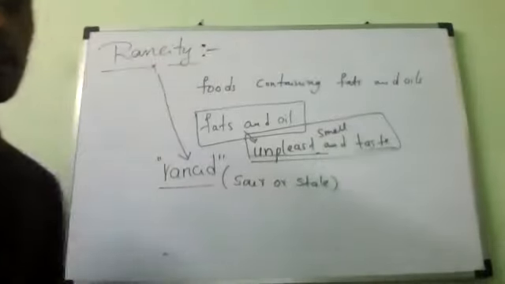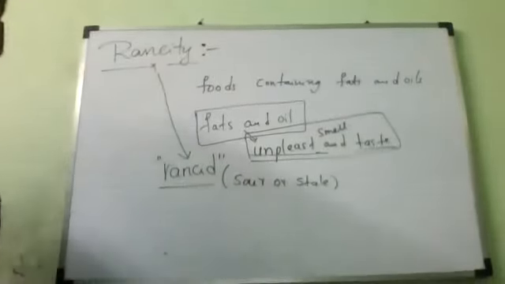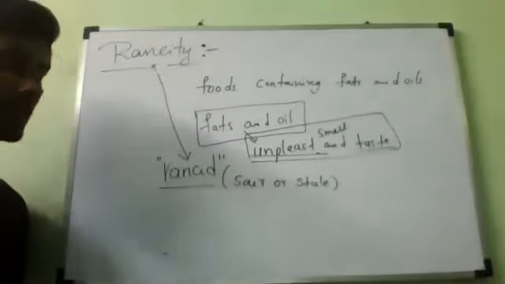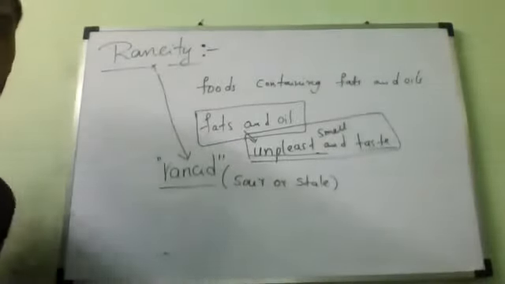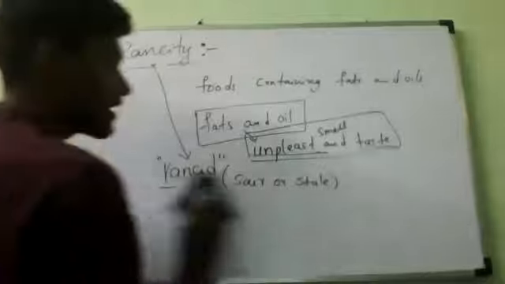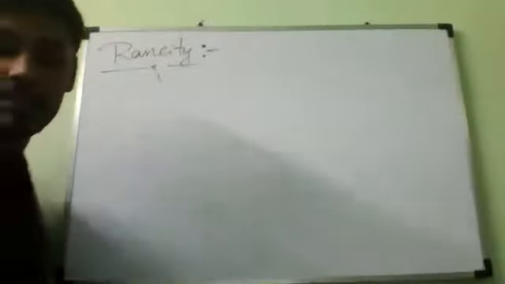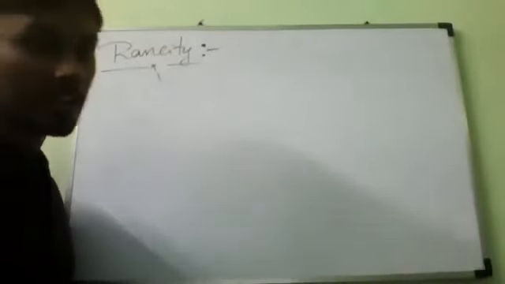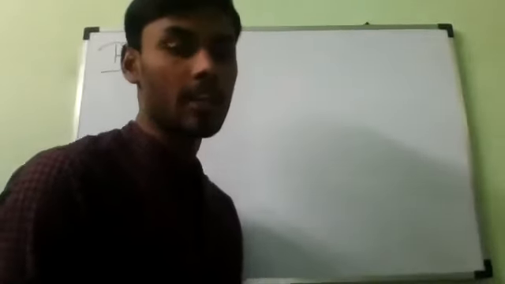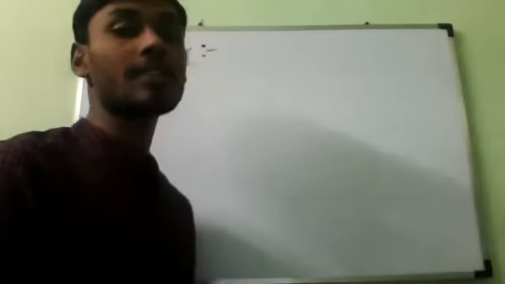Suppose we take fats and oils present in food materials that get oxidized by oxygen. Where is the oxygen present? If we expose potato chips to the atmosphere, they will start getting oxidized by the oxygen from the air, the atmosphere.